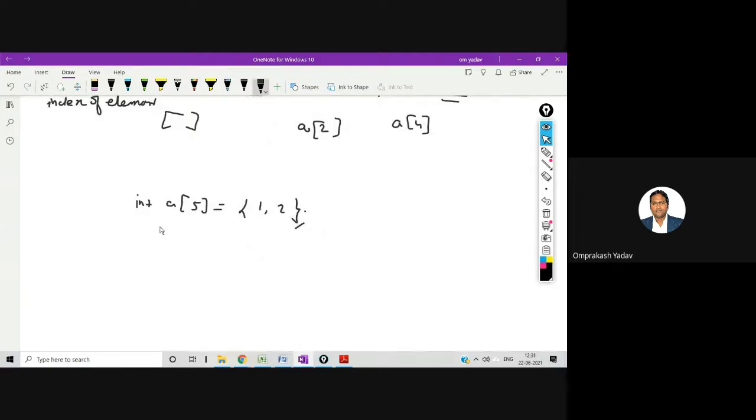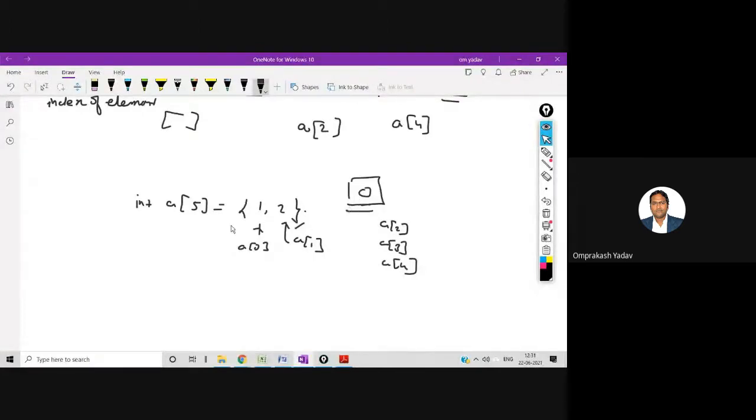Int a of 5, and I'm trying to give only 2 elements during the initialization. So this is a of 0, and this is a of 1. What about a of 2, a of 3, a of 4, these 3 elements? If the array is not completed, then the rest of the other elements will be initialized by 0. Okay, by default it will be initialized by 0. So remember this.